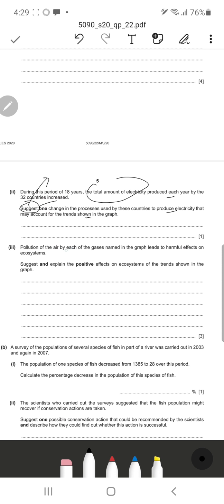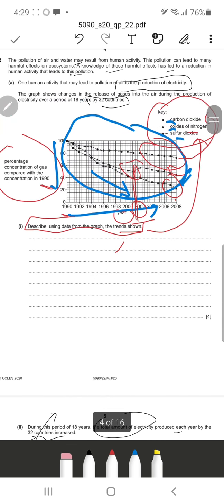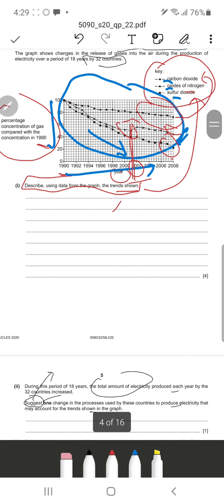It says pollution of air by each of these gases named in the graph leads to harmful effects on ecosystems. Suggest and explain, so this is important, the positive effects on ecosystems by the trend shown in the graph. As you can see, the trend shows that all these gases are decreasing, so we can understand what positive effects it would lead to.